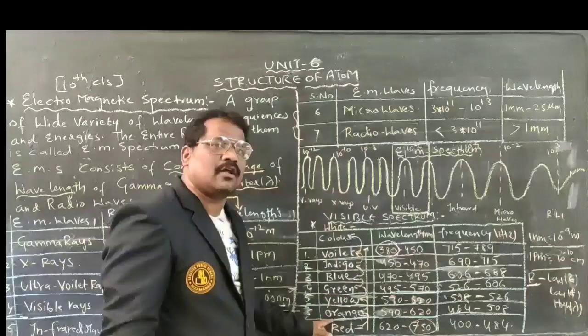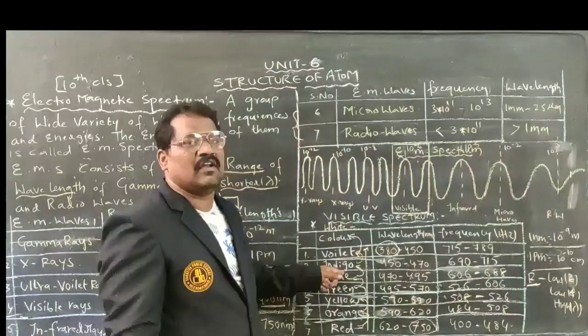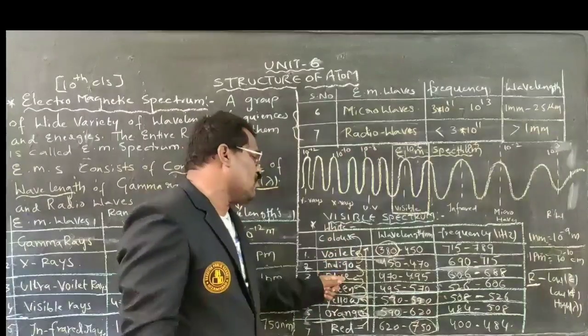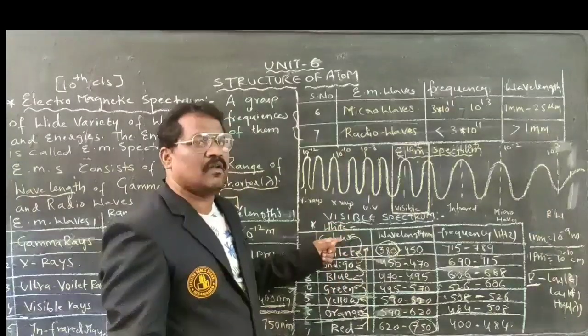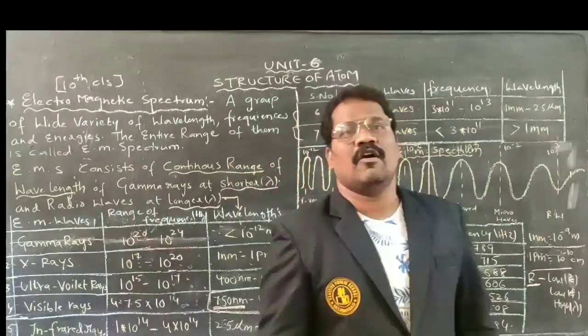Next color will be what? Orange. Next? Yellow. Next? Green. Next? Blue. Next? Indigo. Next? Violet. Next? White color will be obtained.